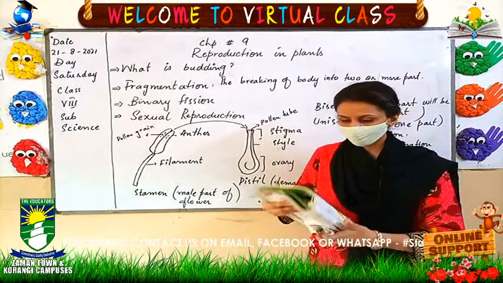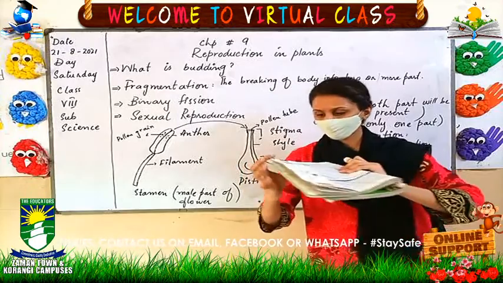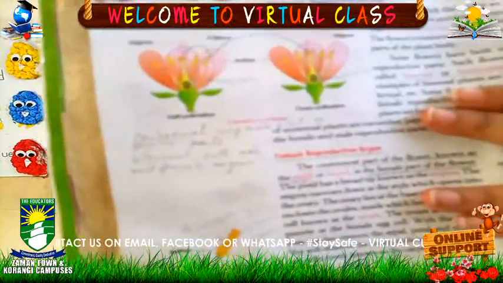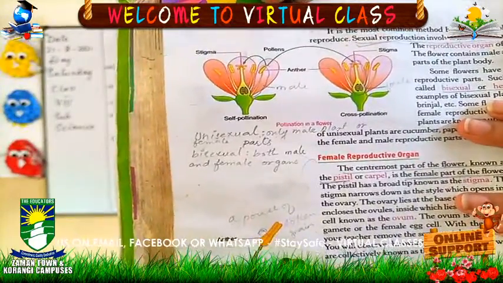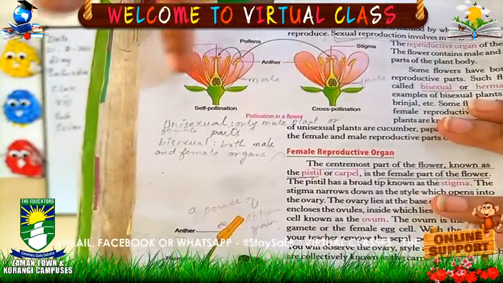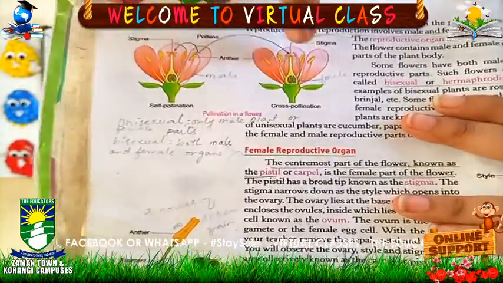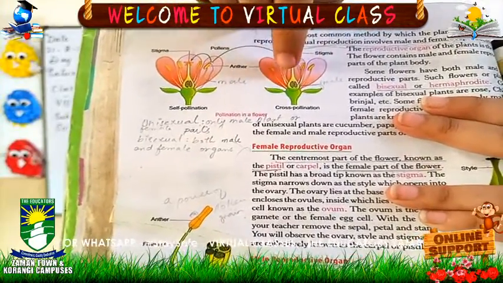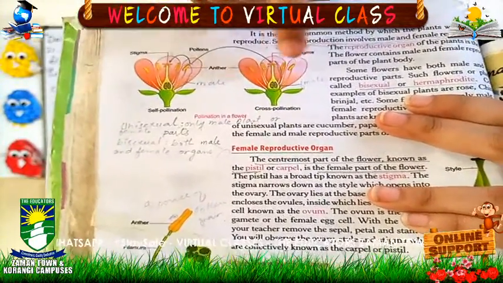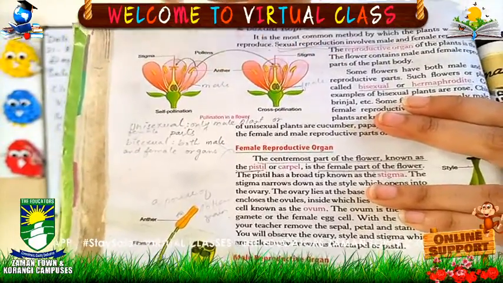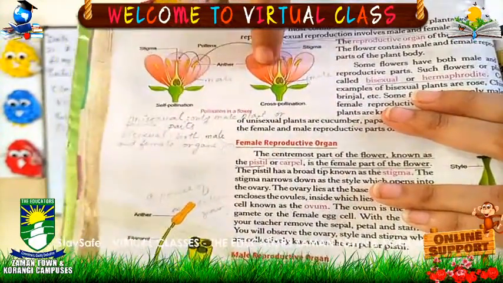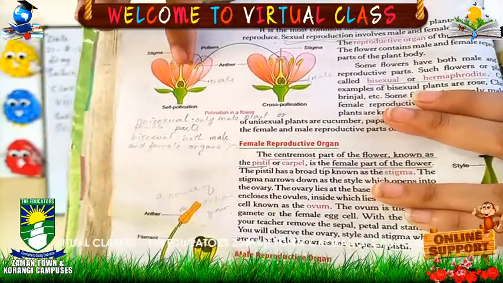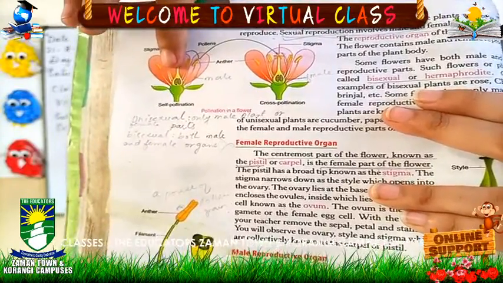Here I am showing you a diagram so you can easily understand what cross pollination and self pollination are. Here you can see two flowers. The parts, the stigma and anther, the pistil and stamen, are present in one flower. If these pollen grains are transferred to another flower, this process is known as cross pollination.